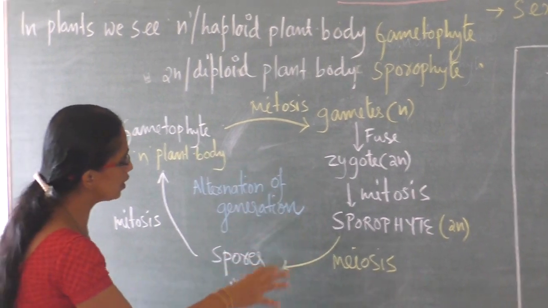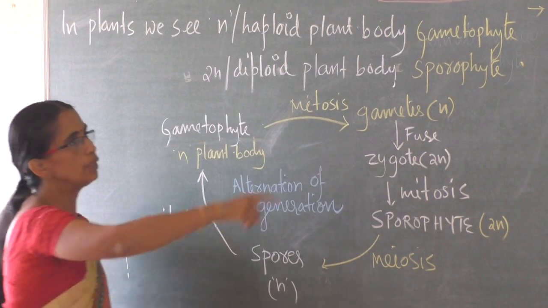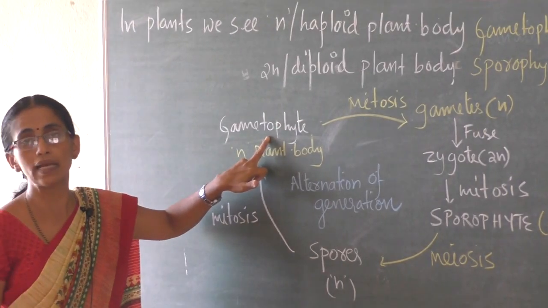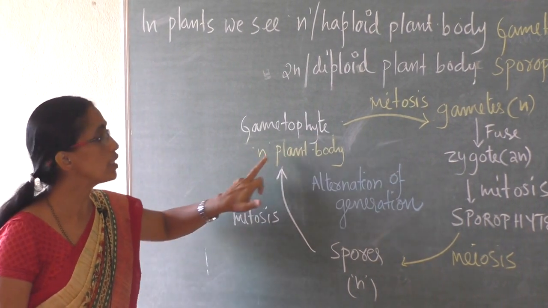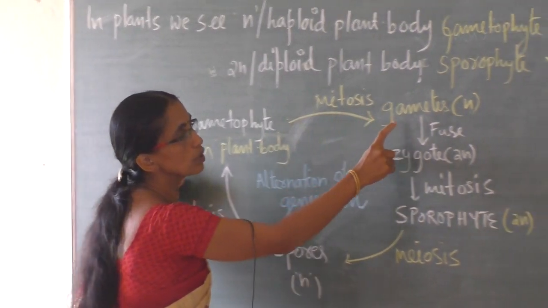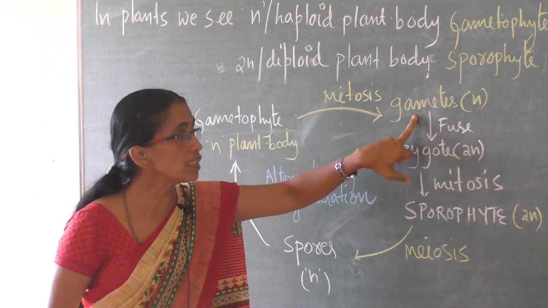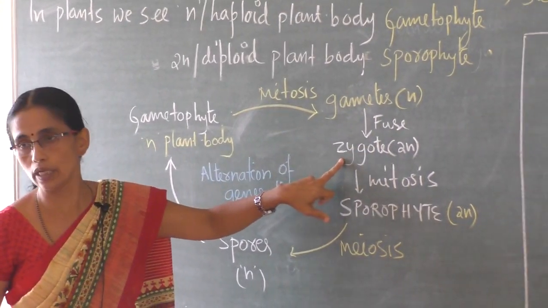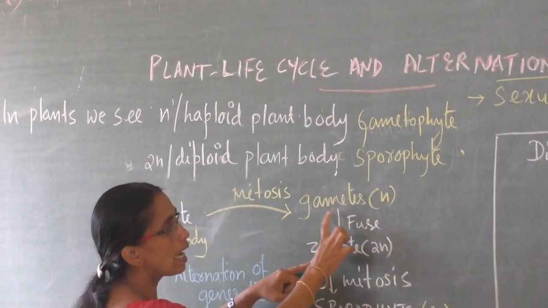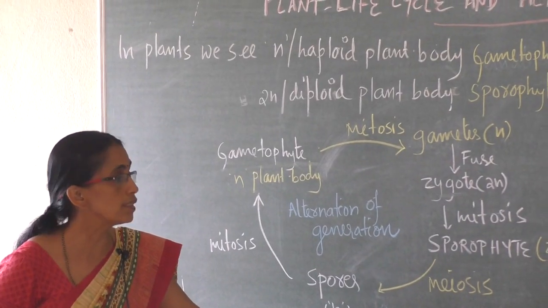Well, the same thing I will explain in the form of schematic representation. Recall a gametophyte. So what is a gametophyte? In the case of bryophyte, the gamete producing stage of life cycle is called gametophyte, which is haploid plant body. This haploid plant body produces gametes. These gametes fuse and produce zygote. So up to here it is haploid everything. Now the gametes fuse and result in a diploid cell, the zygote.